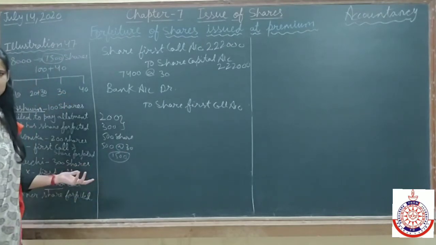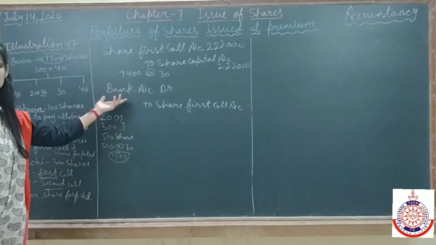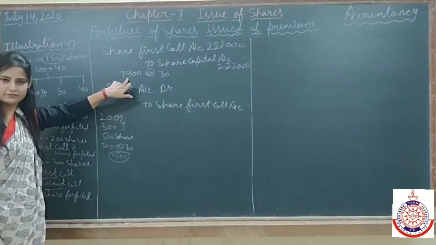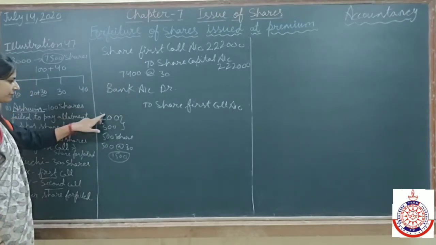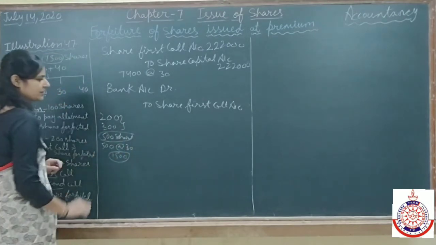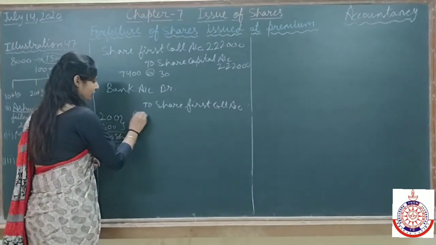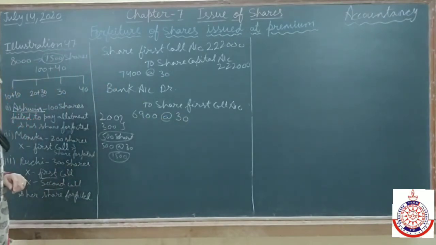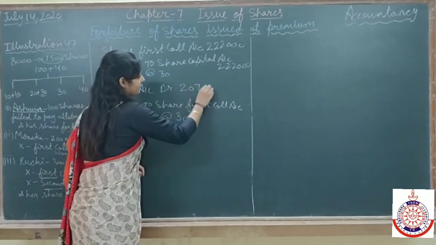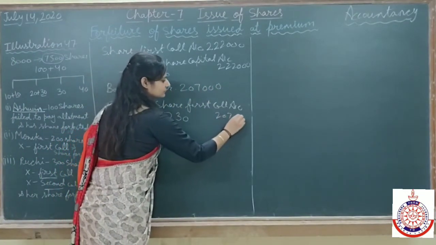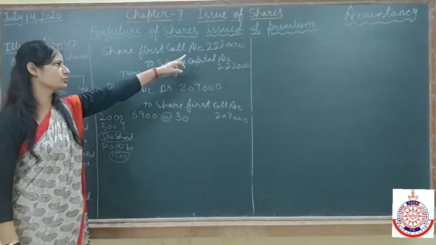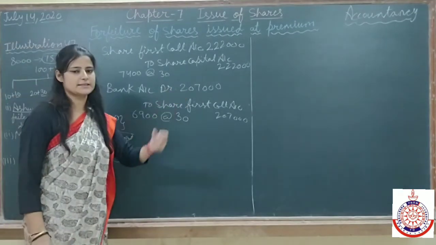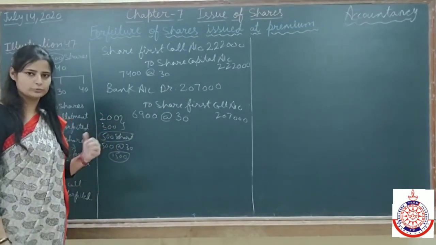There are two methods to calculate the amount which we have received on first call. First is very simple. We know the amount due on 7,400 shares and we are not receiving for 500 shares. It means we are receiving the amount for only 6,900 shares at the rate of 30, which is 2,07,000. Or otherwise, from 2,22,000 you can subtract this 15,000 also. Then also you will get 2,07,000 only. I hope this is clear.